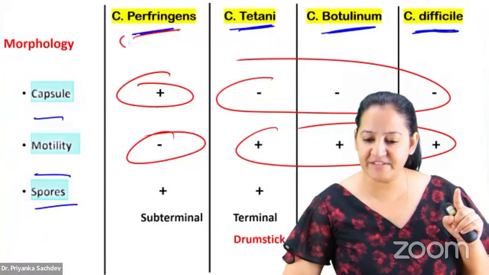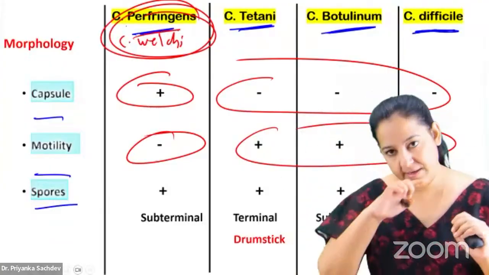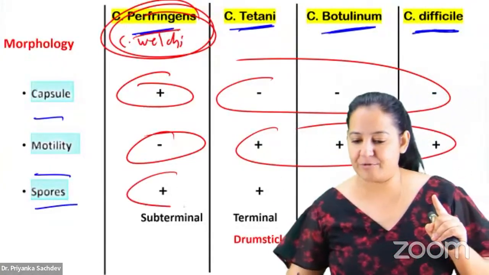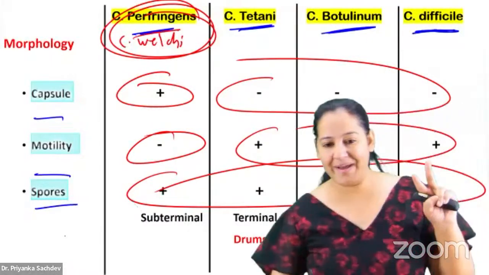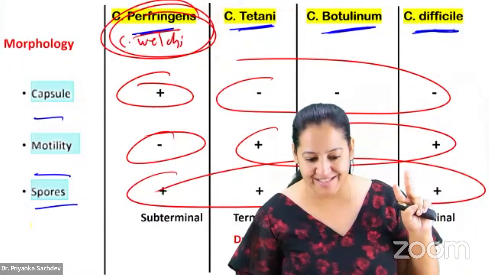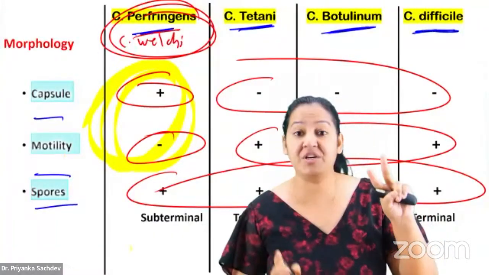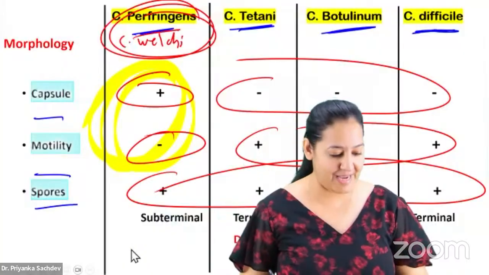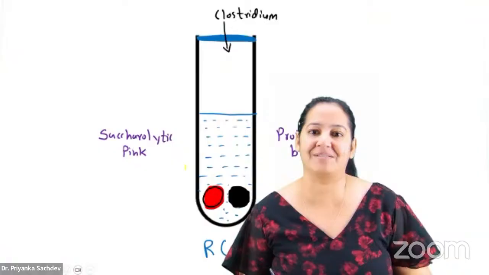Learn the other name of Perfringens. It is known as Welchii. So Welchii or Perfringens is one and the same thing, if you don't know. Learn it. And in spores, there is no exception. They all form spores. So learn 2 exceptions, people. You get questions on the exceptions. Perfringens is an exception from the rest of the members at 2 places, and you get questions on that. Highlight this and learn it. Please learn the exceptions. Okay.